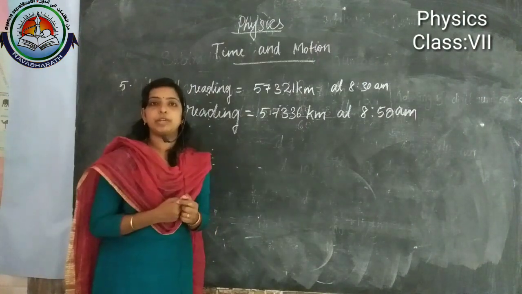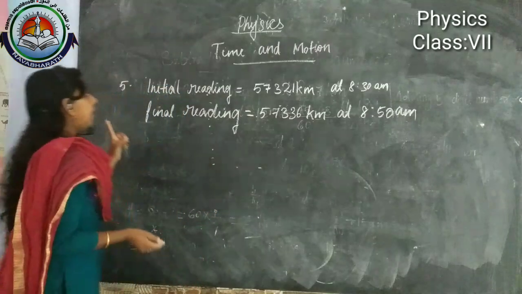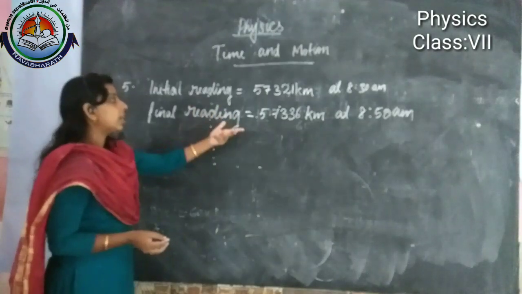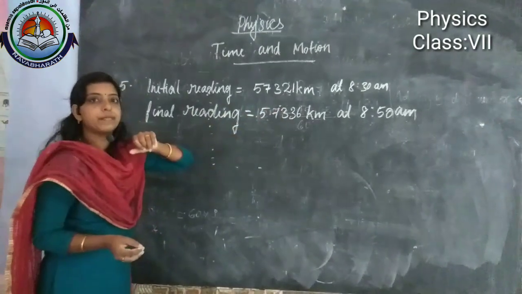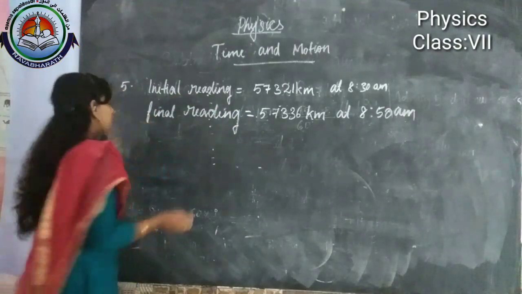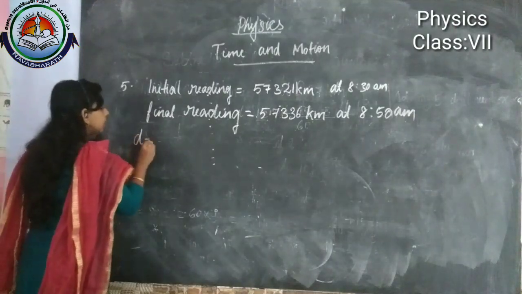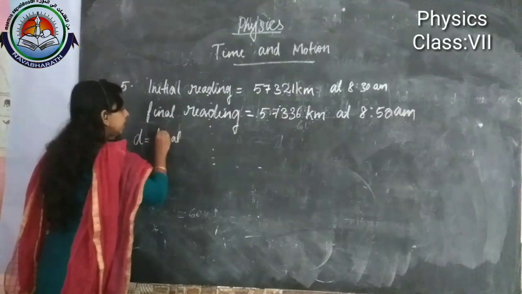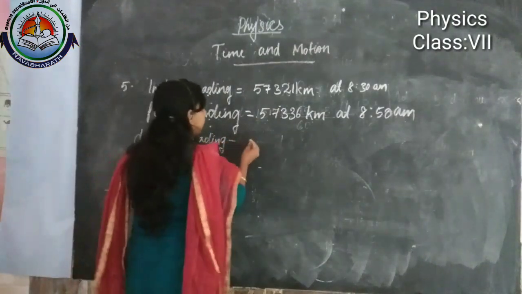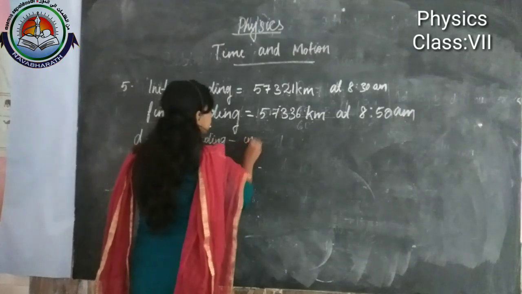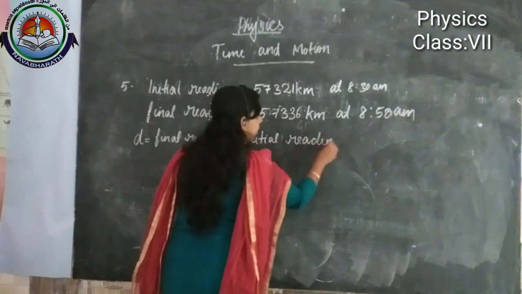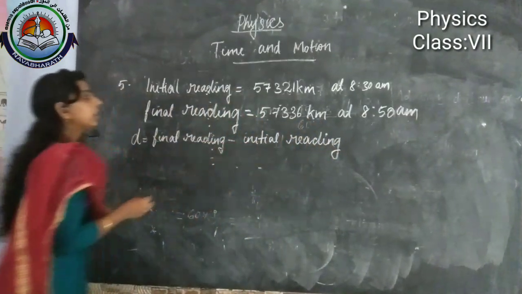How can we get the speed of the car? Here we have to find out the distance. How can we get the distance between these 20 minutes? We have to subtract the initial reading from the final reading, right? So distance is equal to final reading minus initial reading.